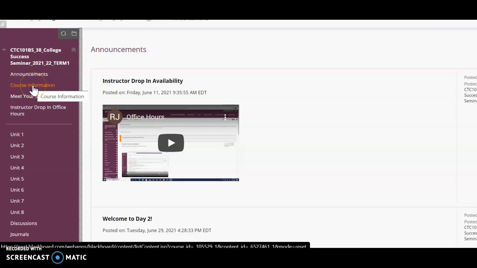Here's our course information. That's where you're going to find the syllabus and information about our course and our books, resources, things like that. If you want to read up some more about me and my contact information, it's going to be here in the Meet Your Instructor tab.